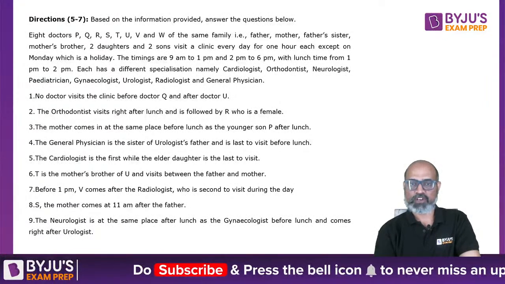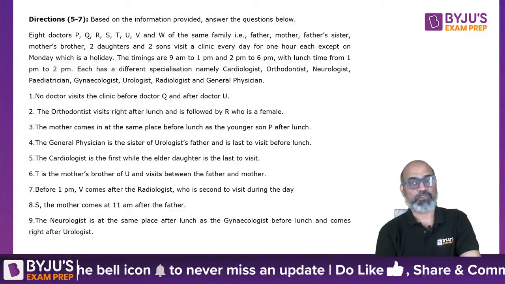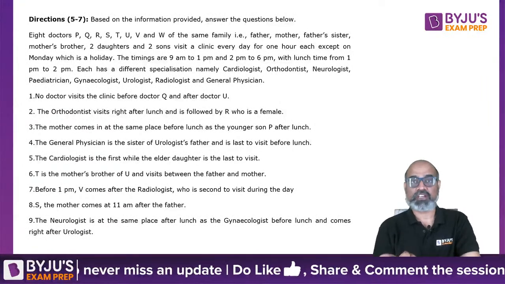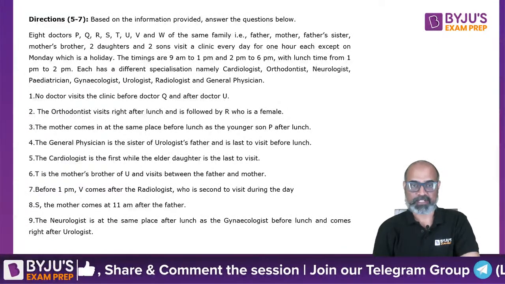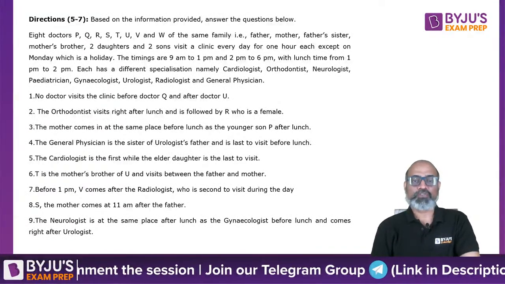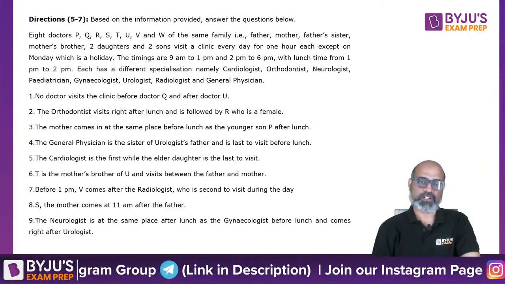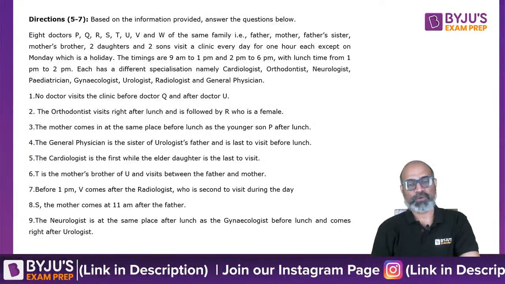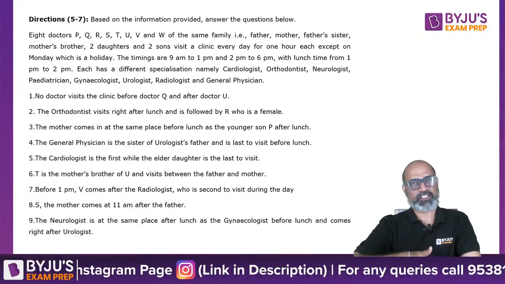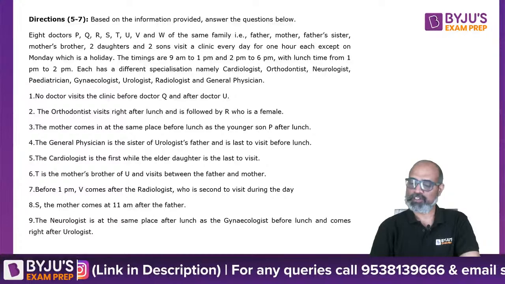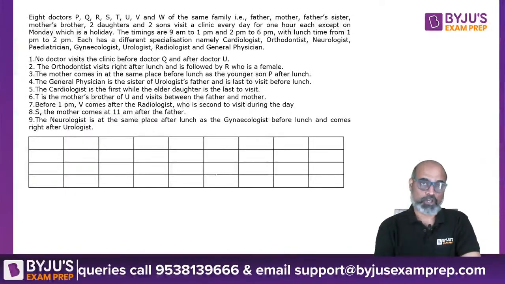C, O, N, P, G, U, R, and we can write GP over there for general physician. So initials are unique, so we don't have to write down the entire word. That will save us some time. No doctor visits the clinic before Q and after Dr. U. The orthodontist visits right after lunch and is followed by R, who is a female, and so on and so forth. So we shouldn't read the statements beforehand because it won't make any sense until we draw the schedule.